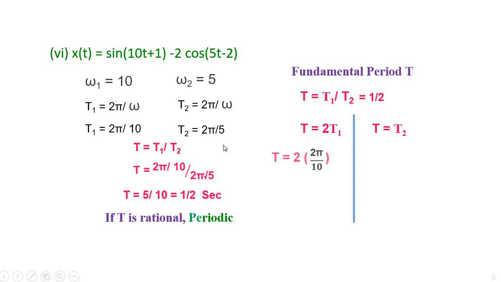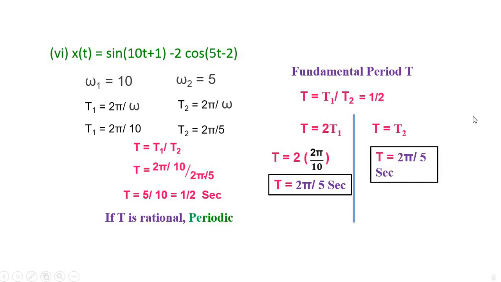Let me substitute this over here. So T is equal to 2 into the T1 value, 2π by 10, which means I will be getting 2π by 5. Or the T2 value, 2π by 5. Both are correct. I can use either this value or this value. So in this video, you are able to identify whether the given signal is periodic or not, and you have been taught how to find the fundamental time period of any signal.